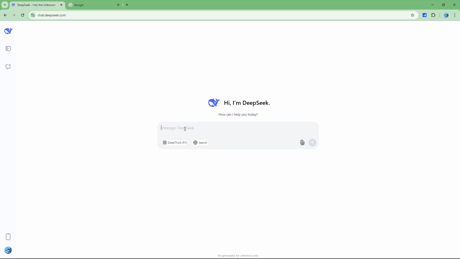So I'm just going to say, in the Google search engine, I want to generate a search prompt so that I can search regarding quantum computing PDF files only.